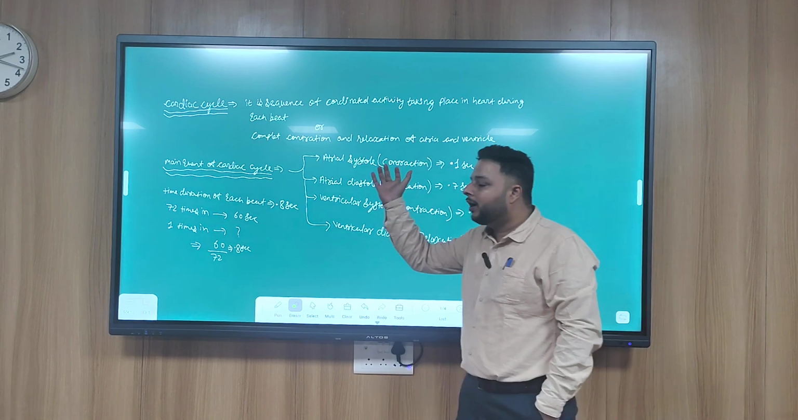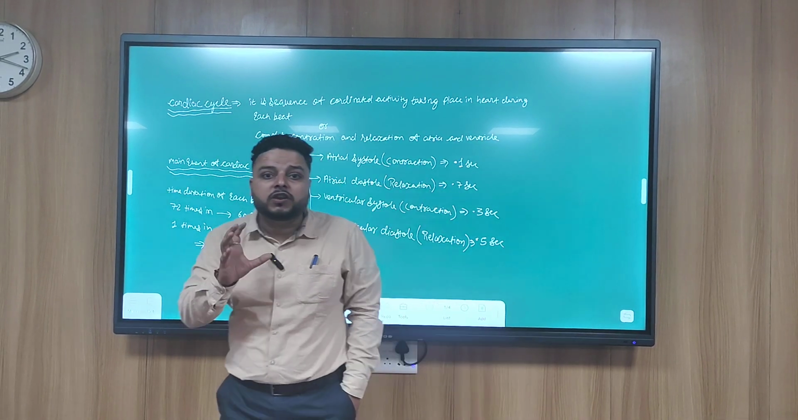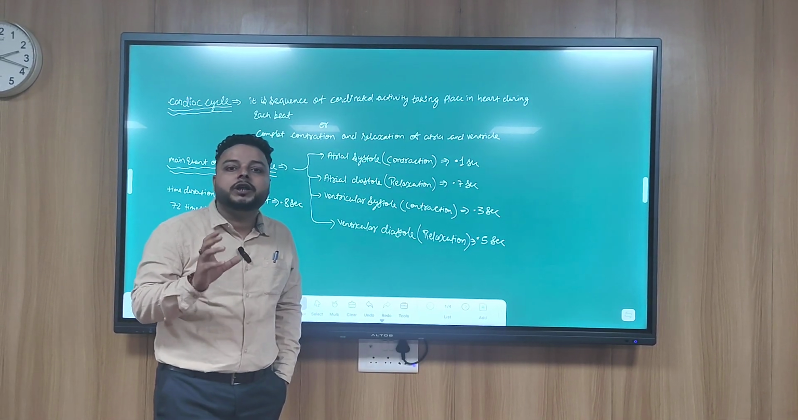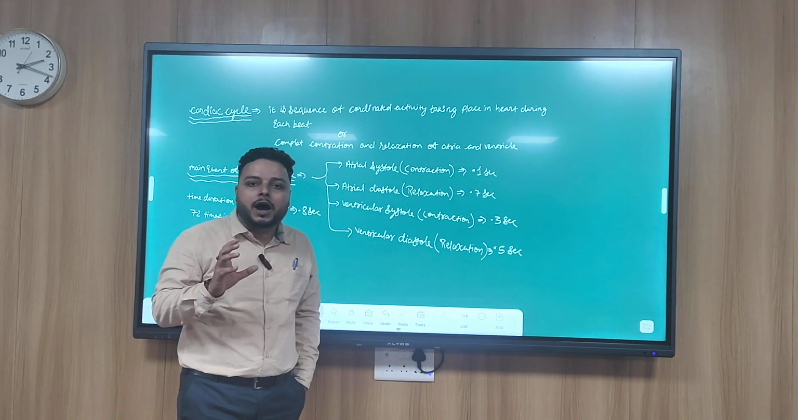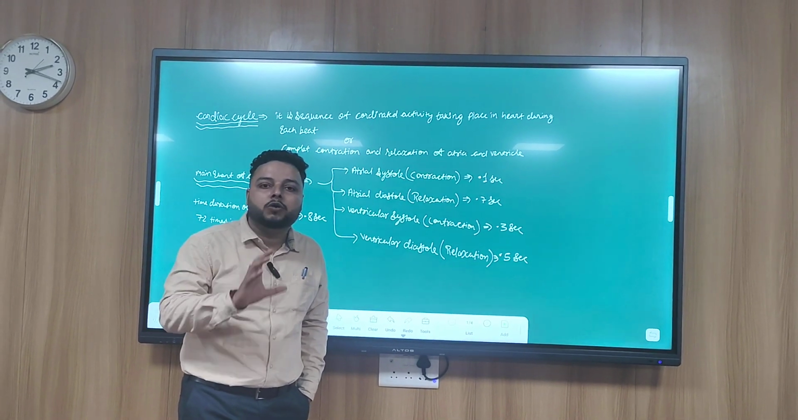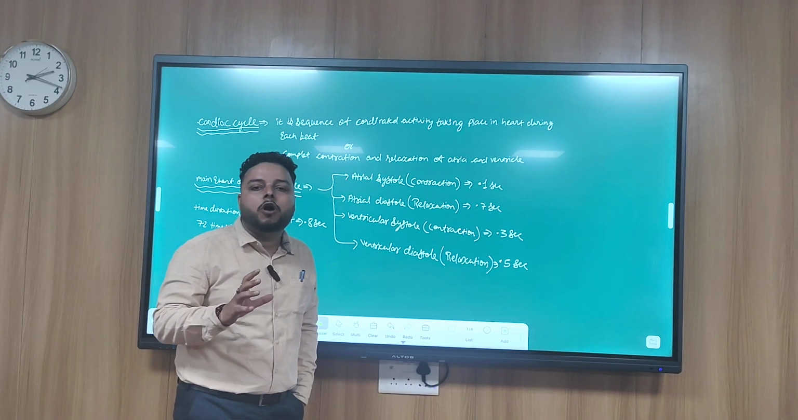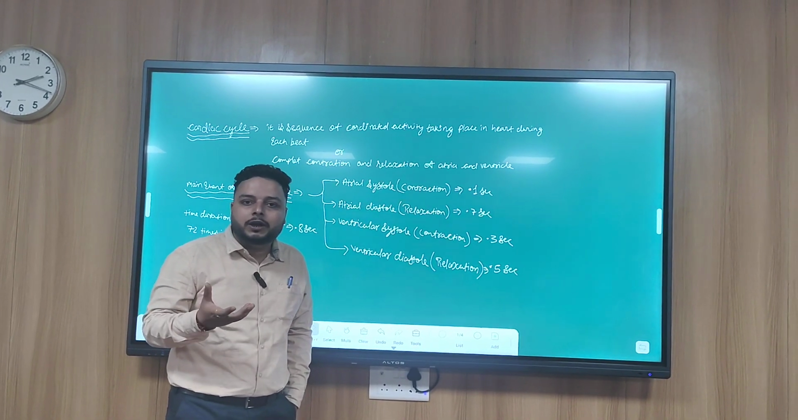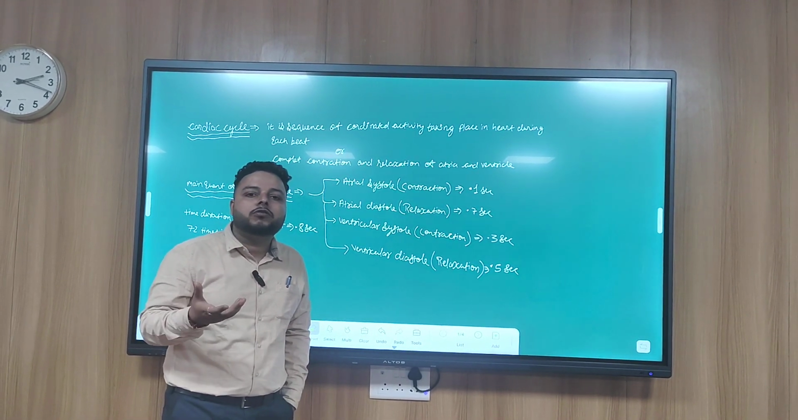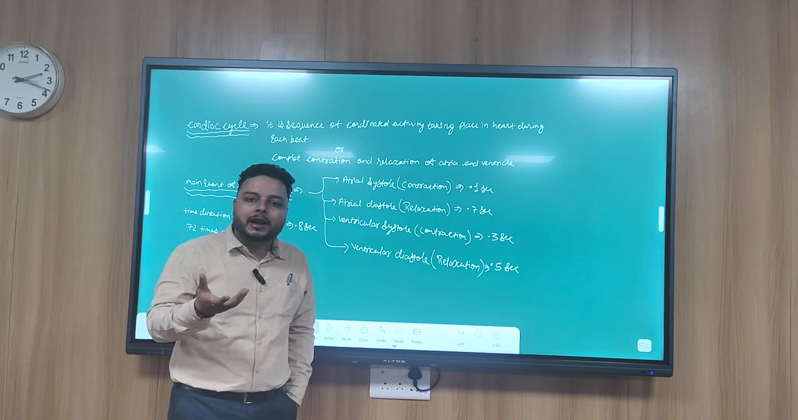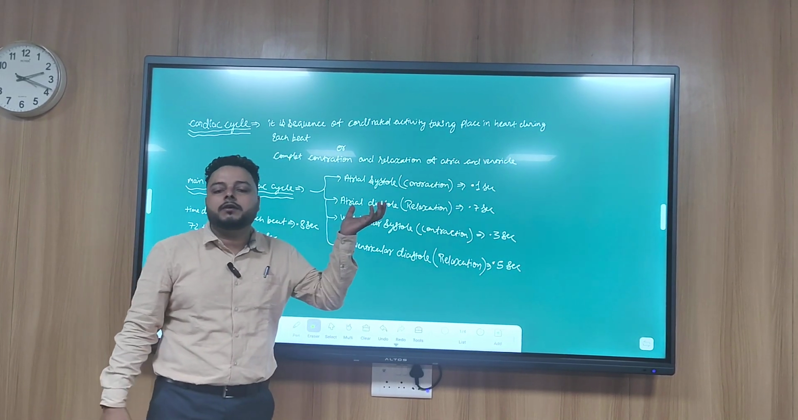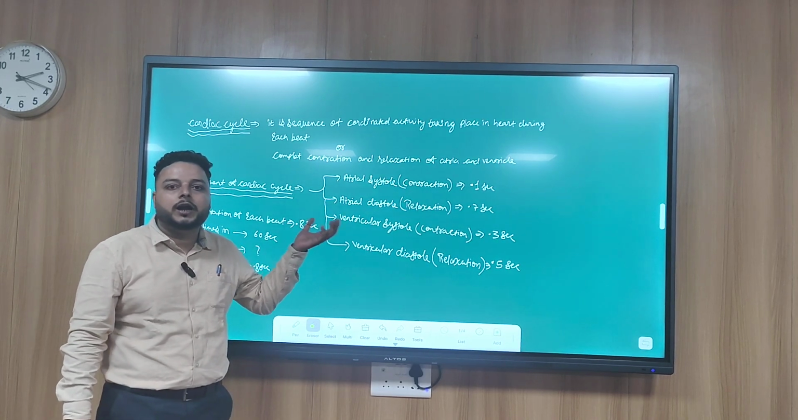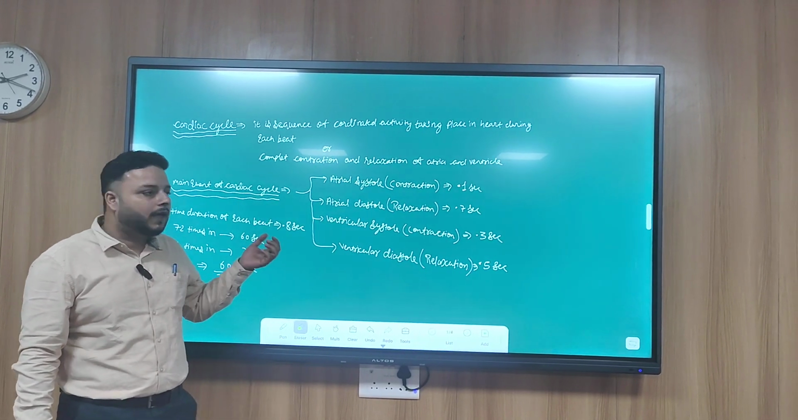Clear to you? What is cardiac cycle? It is a sequence of coordinated activity. That means all the activity that occurs in the heart occurs in a particular sequence and in a coordinated way. And what activity is going to take place? That is contraction and relaxation of atria and ventricle. This we are going to study under the topic cardiac cycle.